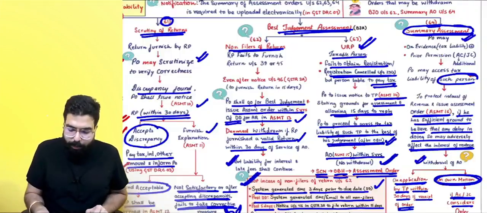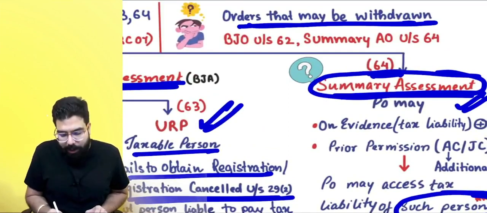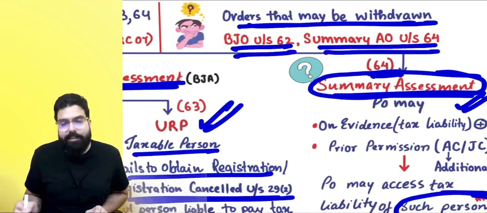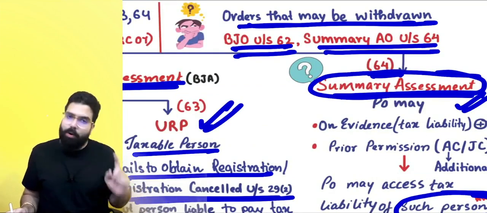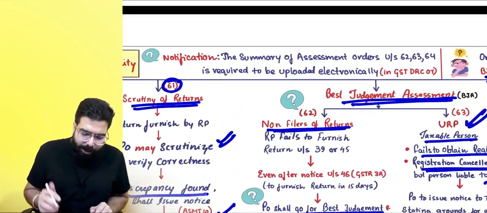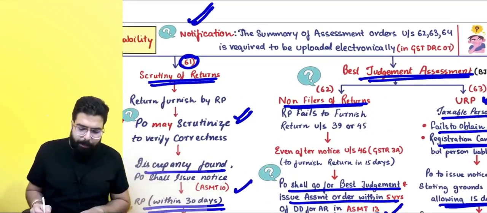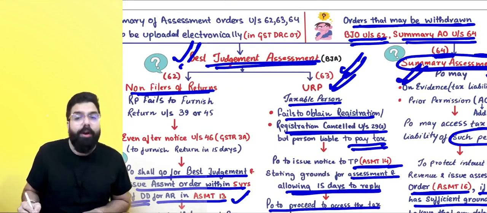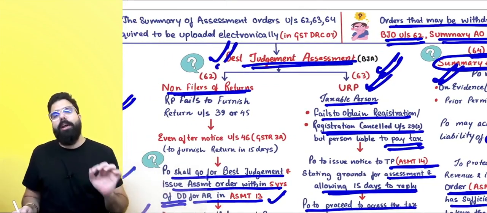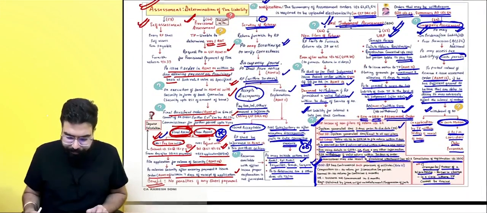For your exam, always remember, what are the orders that can be withdrawn? Best judgment assessment order under section number 62 and summary assessment order under section number 64 can be withdrawn. Okay, sir, point is clear. One more point over here. One notification was issued which said that the summary of the assessment orders passed under 62, 63, 64 shall always be uploaded online electronically in GST DRC 07.